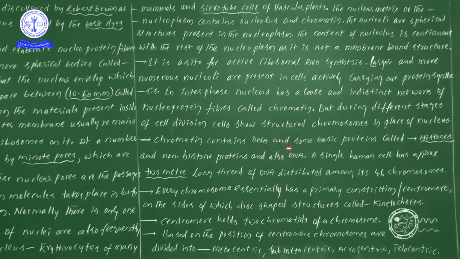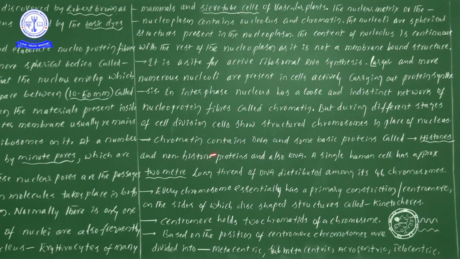Chromatin contains DNA and some basic proteins. One more time, chromatin material contains DNA and some basic proteins. These basic proteins we will consider as histone proteins. Very important: the presence of histone proteins we can see only in eukaryotes. That's why these histone proteins are absent in prokaryotes.